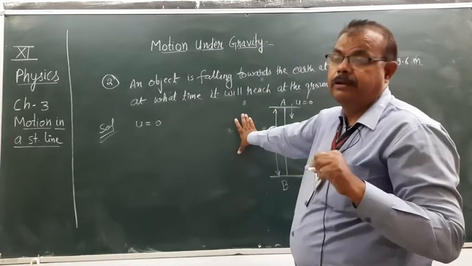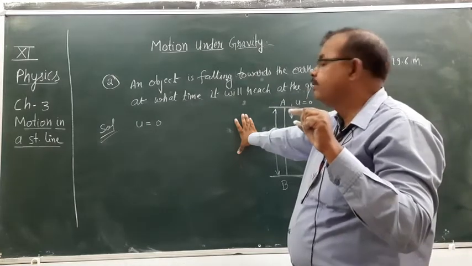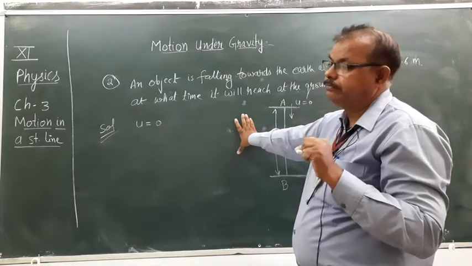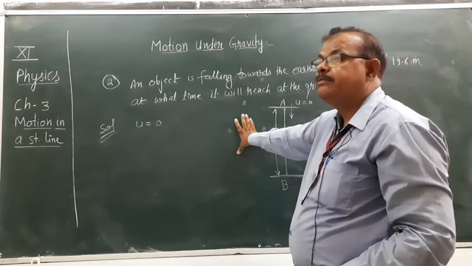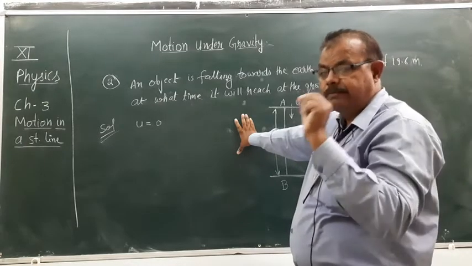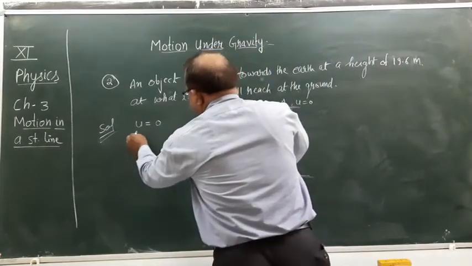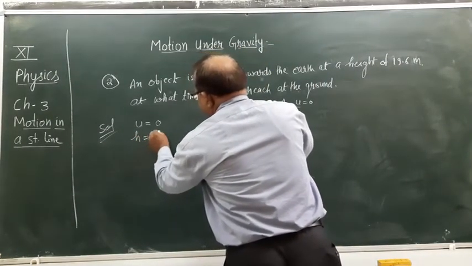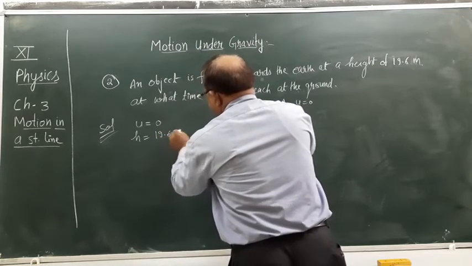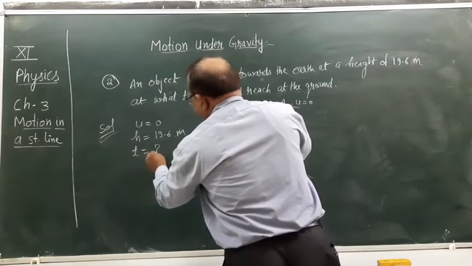Remember always, when an object is falling freely downwards, in that situation you will take its initial velocity 0, and when an object is moving upward, then at the top point its final velocity will be 0, right? So here u equals to 0 and height h is 19.6 meter, it is given. We have to find the value of time.